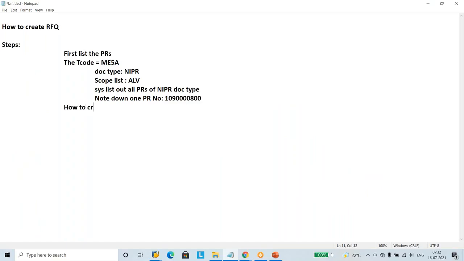How to create RFQs. First one, manually. What is meant by manually? The present procedure, whatever I'm teaching, is called the manual procedure. The T code for RFQ creation is ME41. There is no enjoy T code. So I will open this session.